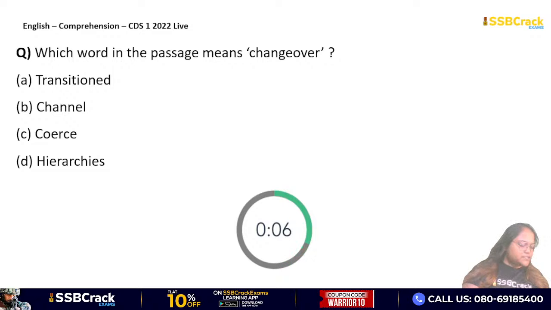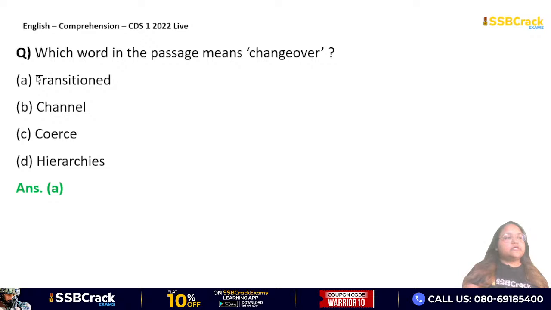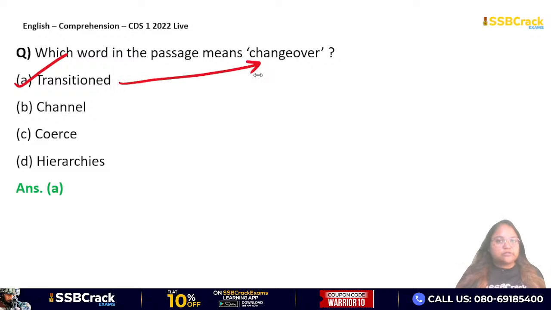Come on guys, quickly. Absolutely guys, it is option A, transition, which means a transformation or change. So this is what changeover means. Channel means to direct, coerce means to force, and hierarchies is the order. So therefore option A is your answer. Very good, everyone has given right answers. So happy to see that. Guys, very quickly now we are going to the general practice questions.